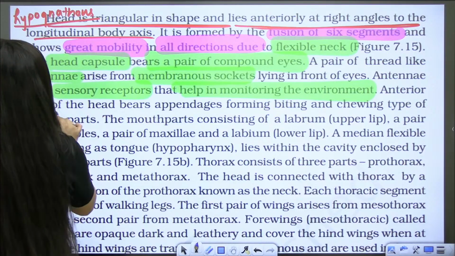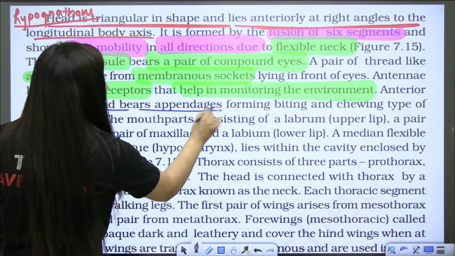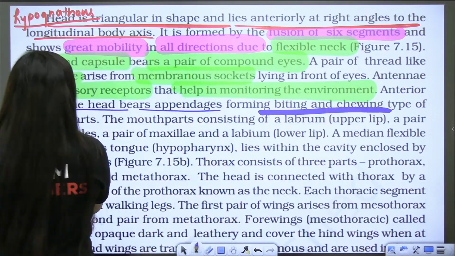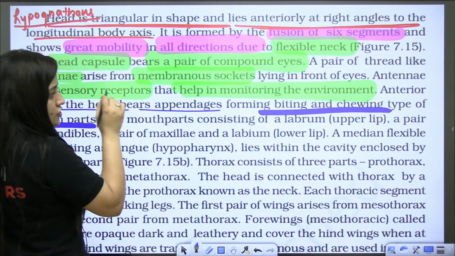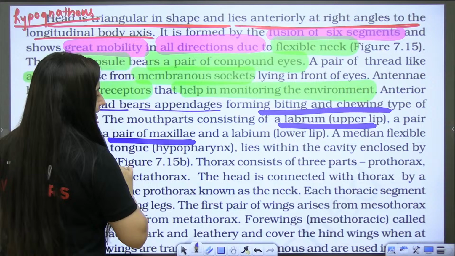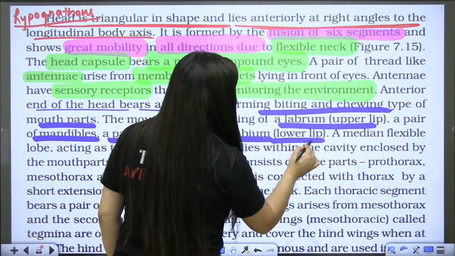You can have a look that another end of head bears appendages, which are forming what? Which are forming biting and chewing type of mouth parts. So labrum, upper lip, pair of mandibles, pair of maxillae, and a single labium, lower lip.